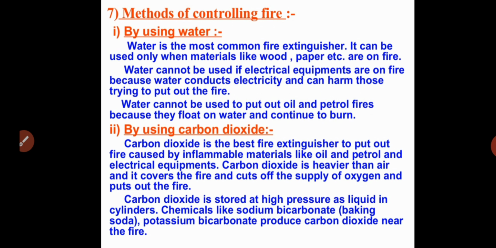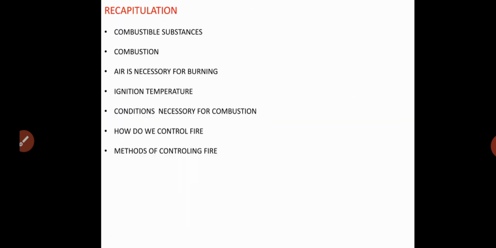The first method is by using water, and the second method is by using carbon dioxide. Students, today we learned about combustible substances with examples, the definition of combustion, air is necessary for burning, ignition temperature, conditions necessary for combustion, how we control fire, and also methods of controlling fire.